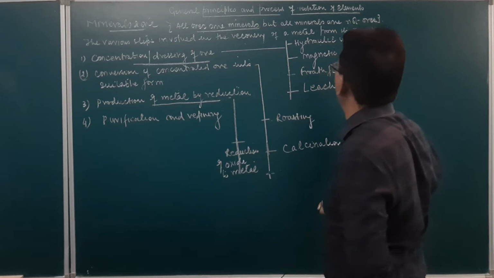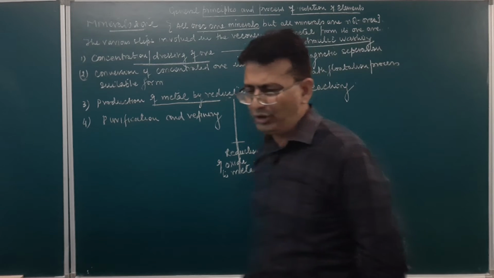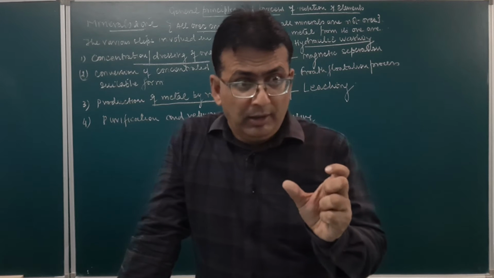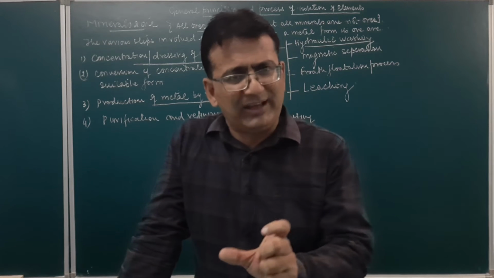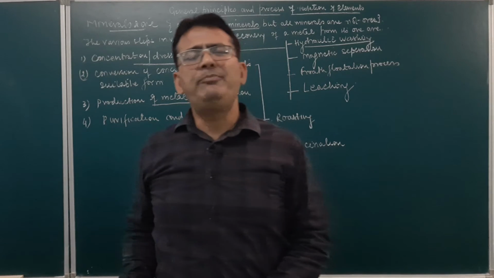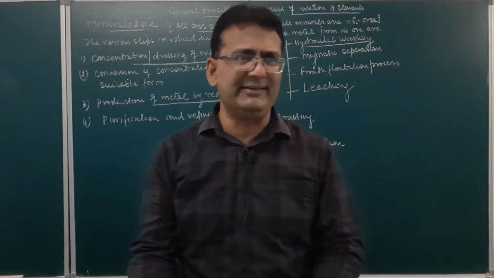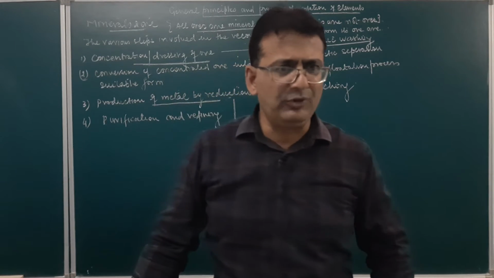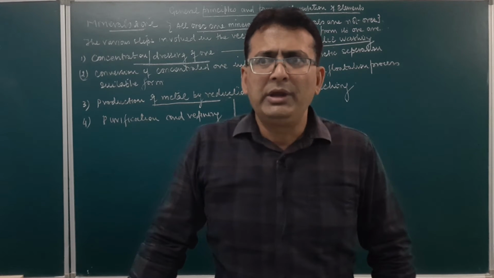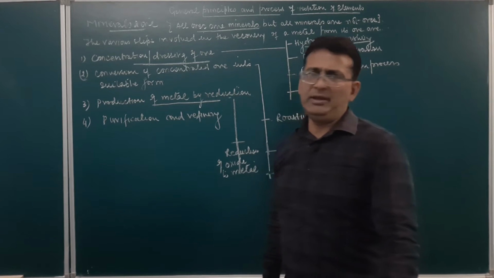And how do we remove the impurities? This will be by hydraulic washing. What is this hydraulic washing? It was discussed with you in class 10th also. Suppose we have a substance which is to be extracted and the impurities. The impurities and the metal will have different densities. The heavier substance, which normally are the impurities, will settle down and the substance from which the metal is to be extracted will be carried away.